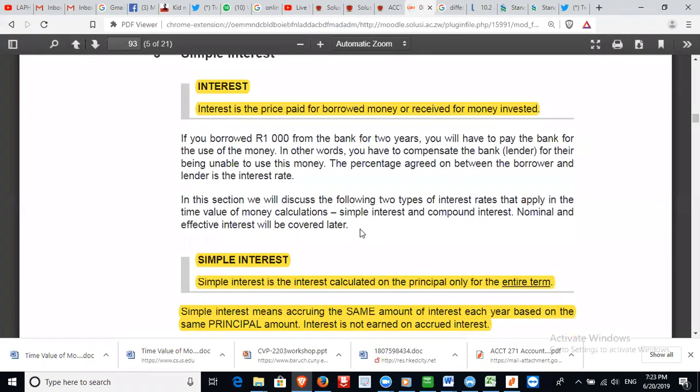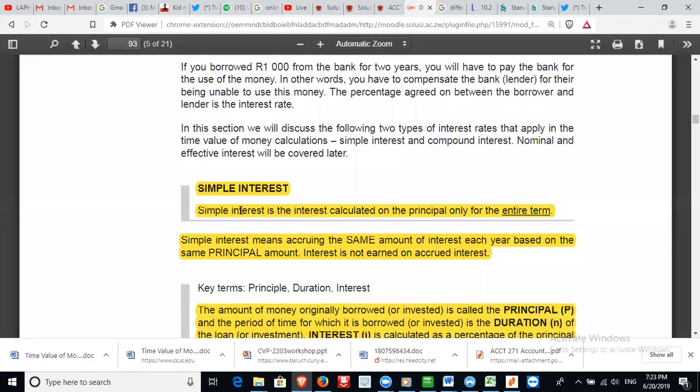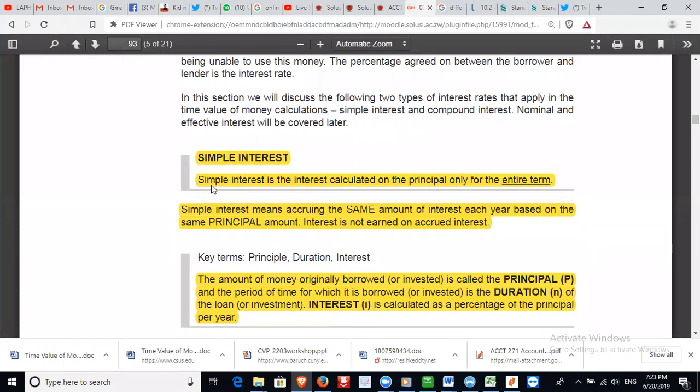And you've got different types of interest. We have simple interest, that is the one that we're talking of. A simple interest is interest calculated on the principal only for the entire term. Simple interest means accruing the same amount of interest each year based on the same principal.